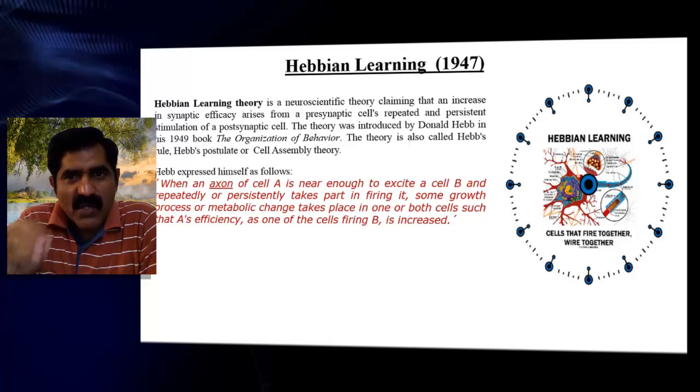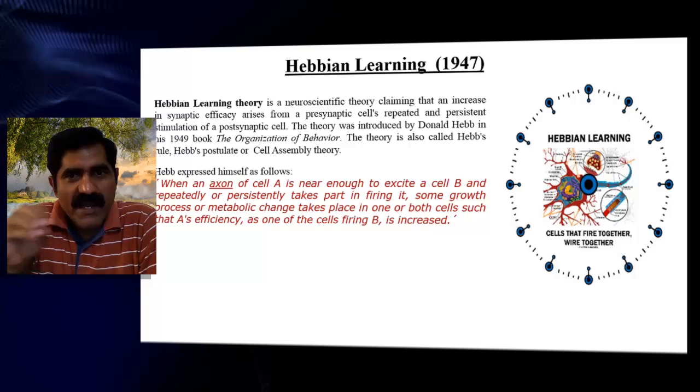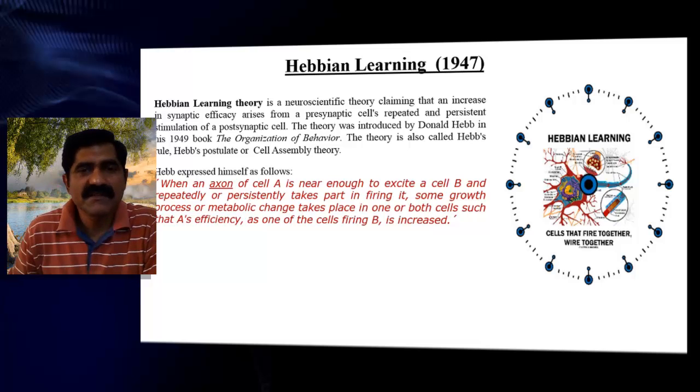So what is the conclusion? Cells that fire together, wire together. Now you can join them. So cells that fire together, wire together is the sentence. That is the Hebbian learning. So A and B are now linked together.